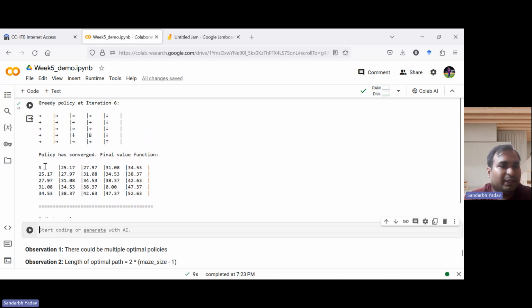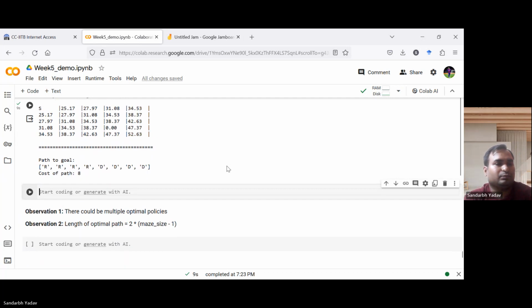But again, the same point here: if you go this way, suppose 25.17, 27.97, then 31, then 34. And if you go this way also, we are encountering the same values, 25, 27, 31, 34, then 38, 42, 47, and eventually 52. So although there are multiple optimal policies, the value function is the same. Again, the cost of the path is 8 because we are using a 5 by 5 matrix.